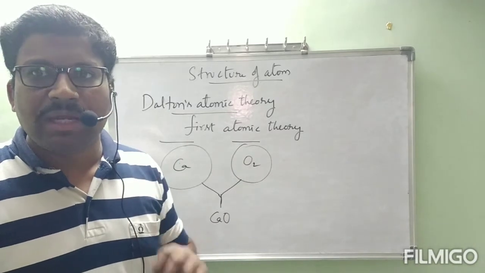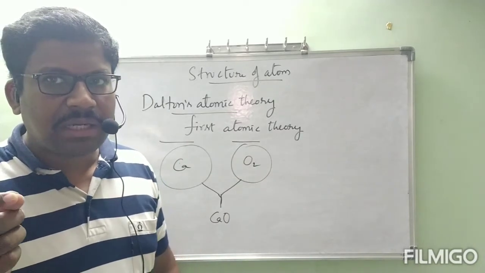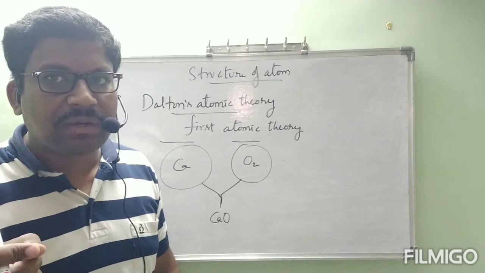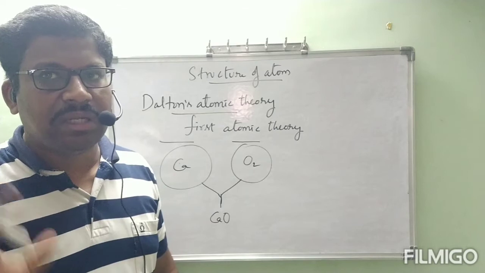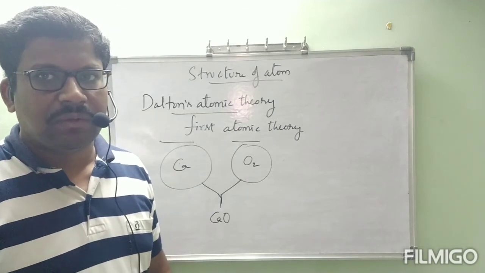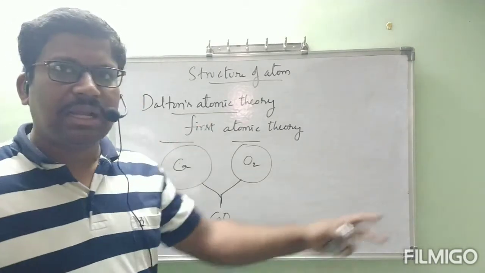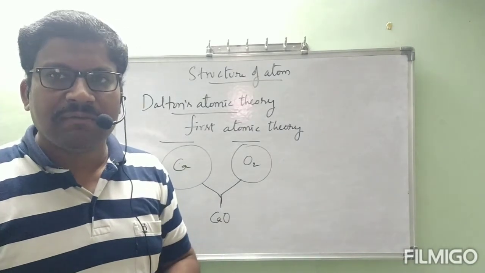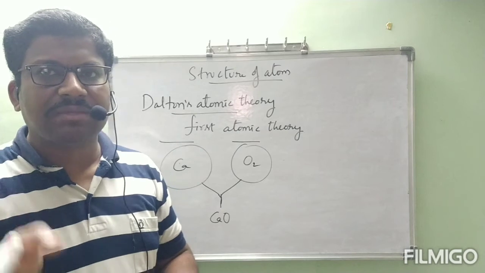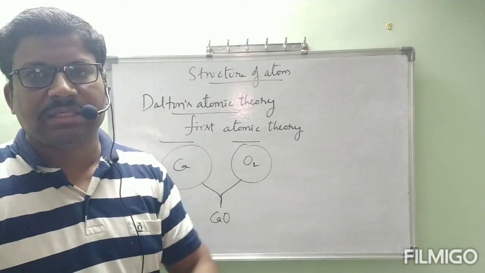So the fourth point is, atoms are the small particles present in the substance which will undergo chemical reaction. Actually, chemical reaction is undergone by atoms only. That is the meaning of this one. Even though elements are directly combined, what is happening inside? Inside, atoms of one element and atoms of another element will undergo chemical reaction.